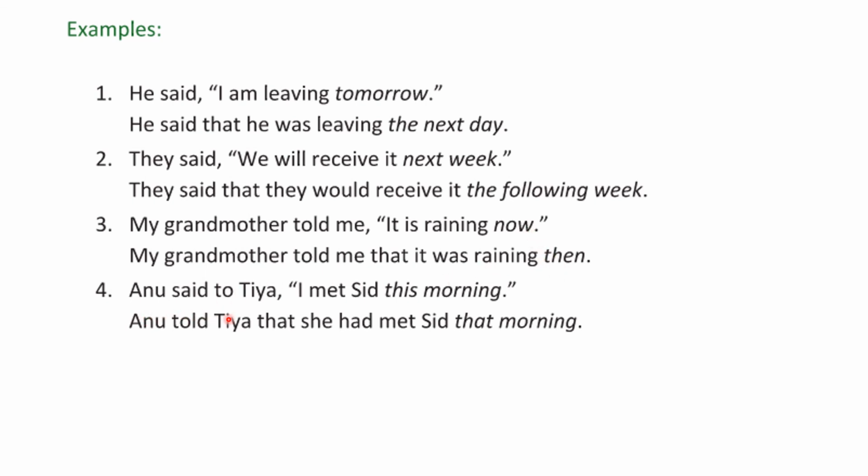Anu said to Tia, "I met Sid this morning." This is direct speech. Let us see how it is converted into indirect speech. Anu told Tia that she had met Sid that morning. This morning is changed into that morning. That's all. If you know that table, this is going to be very easy.